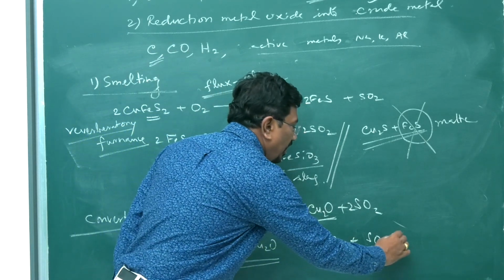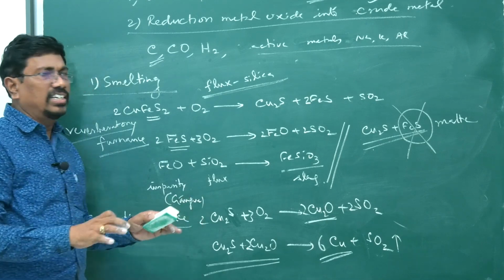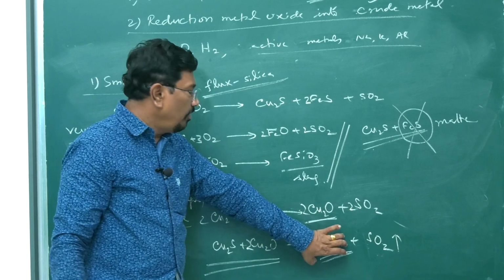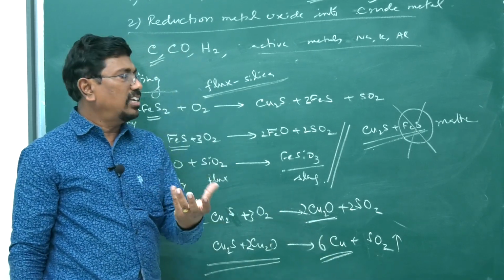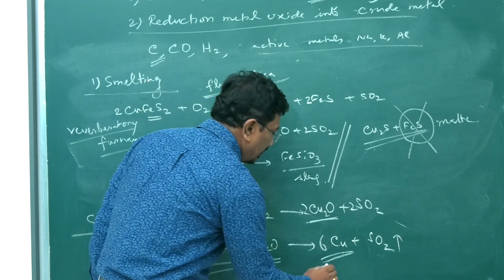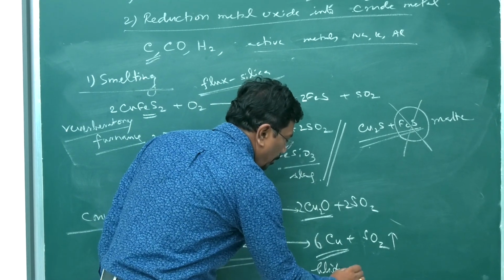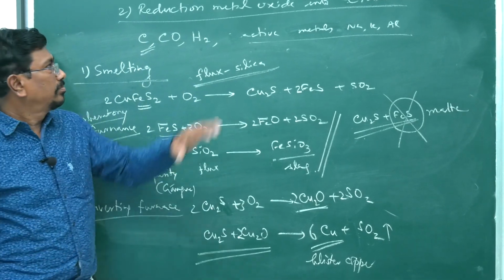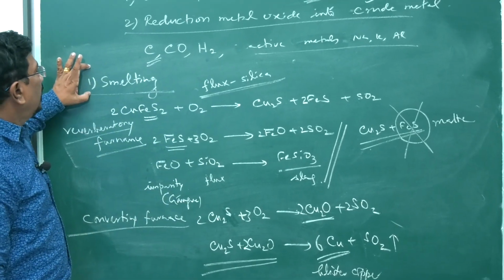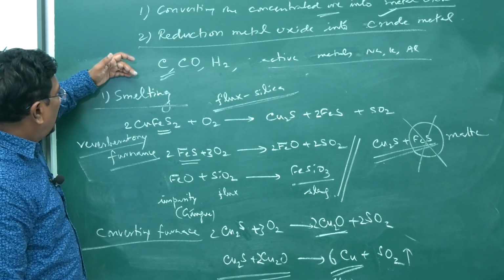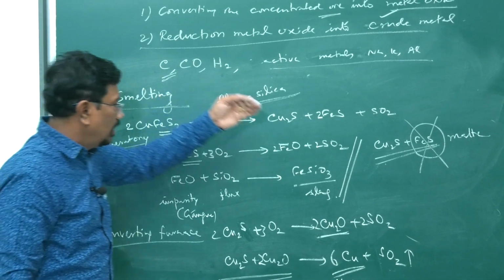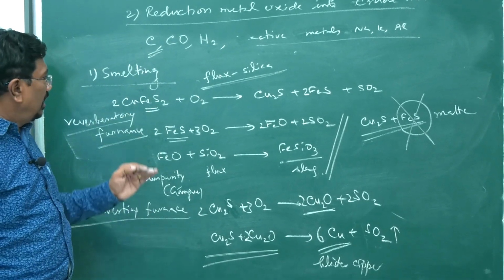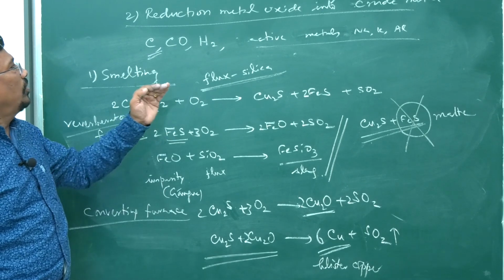Since it gives out sulfur dioxide at the hot condition, the copper will be having blister type appearance because of the loss of sulfur dioxide. It is said to be blister copper. So, we have got blister copper. By smelting, the metal oxides are converted to metal. That is the smelting method. And then various other reductions also we are going to see.